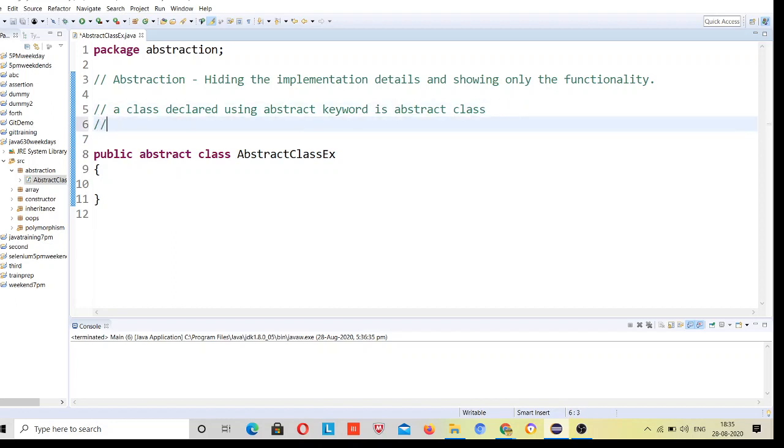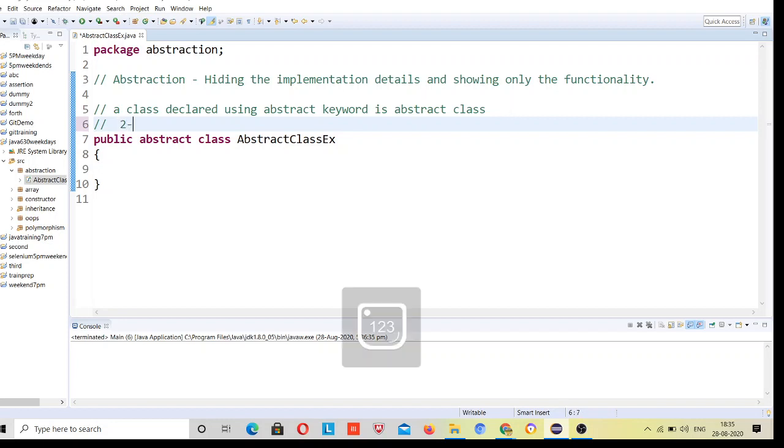Second, an abstract class may have constructors, right?